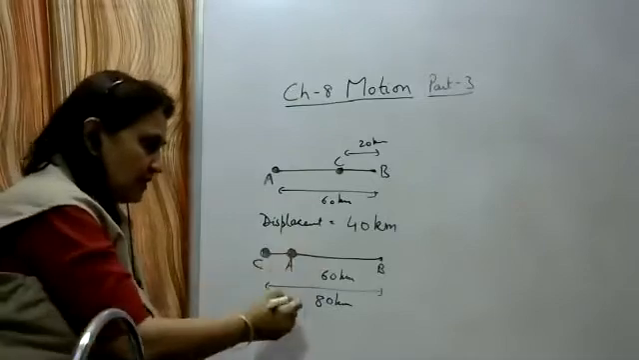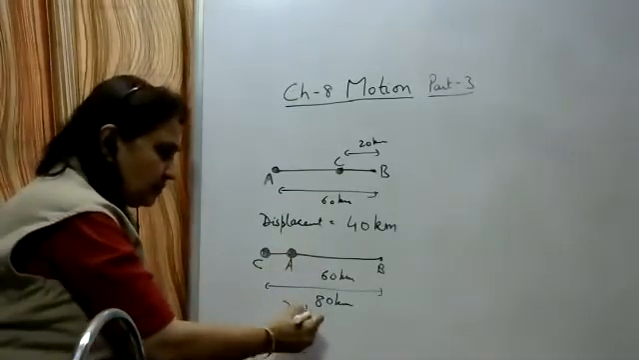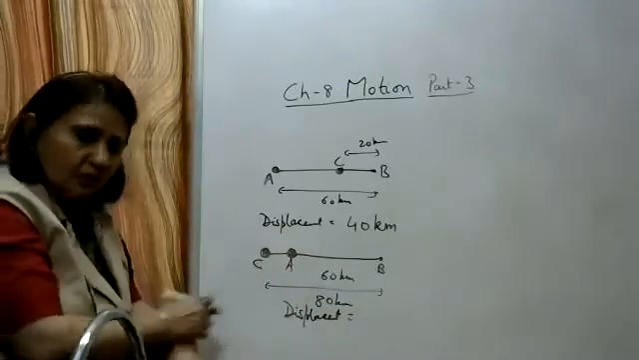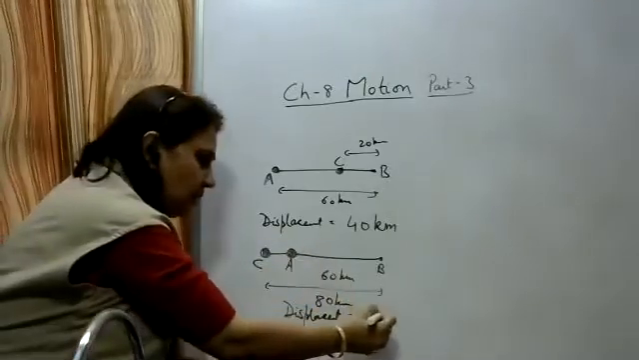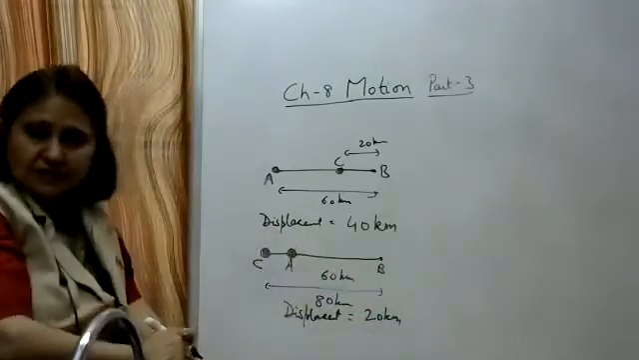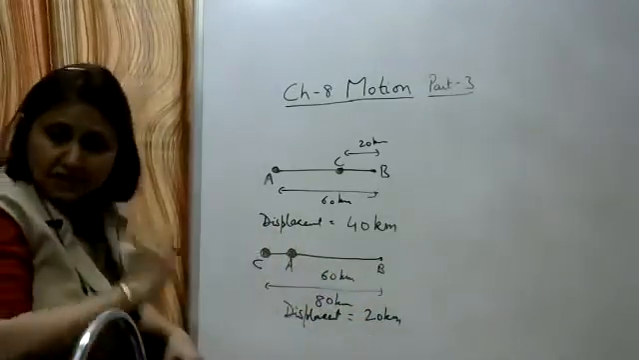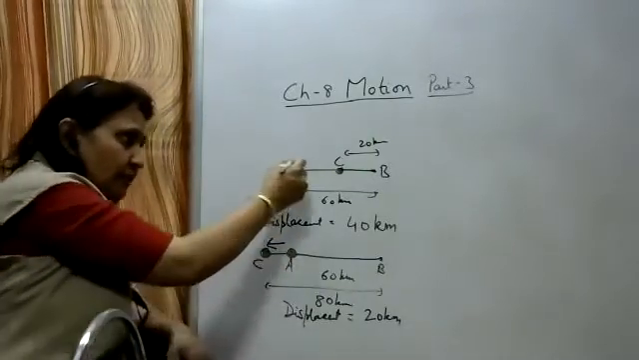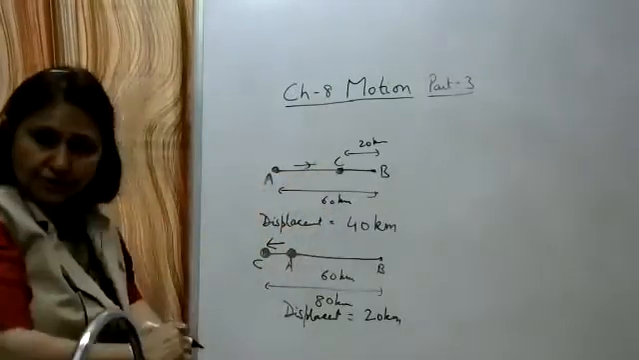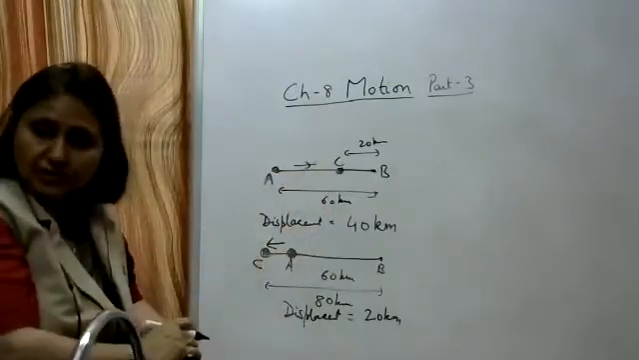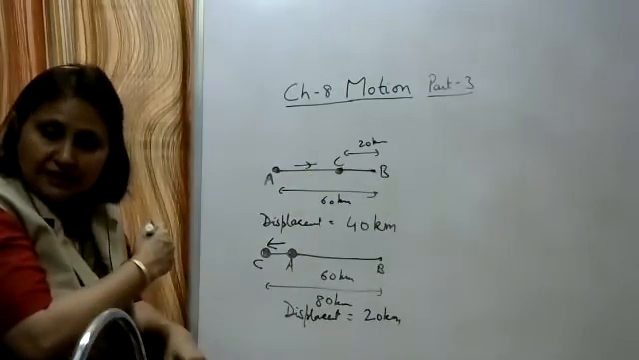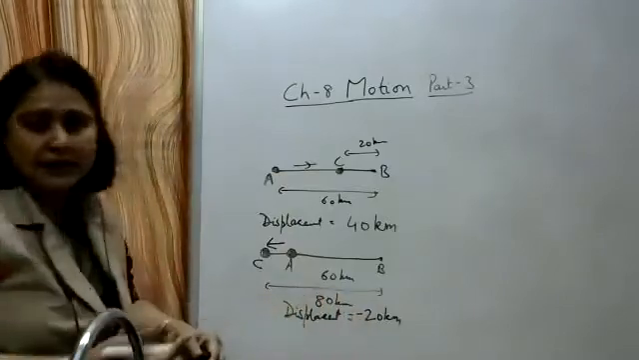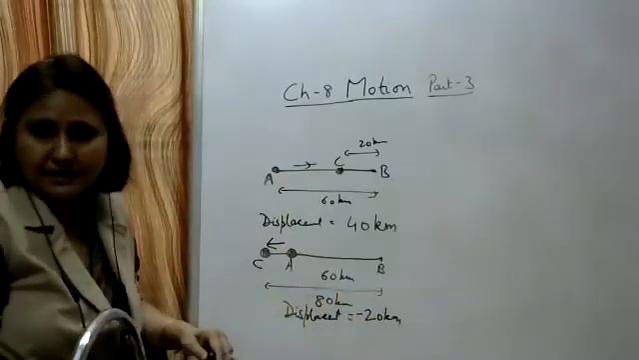A to C, what is its magnitude? 20 kilometers. 80 minus 60 is 20 kilometers, the shortest distance between the initial and final position. The direction of the displacement is from the initial to the final position. Here also the direction is from A to C, but this direction is towards the left, towards the negative x-axis, and we can take this displacement to be negative. So the displacement is minus 20 kilometers.